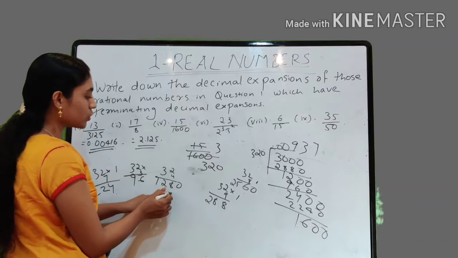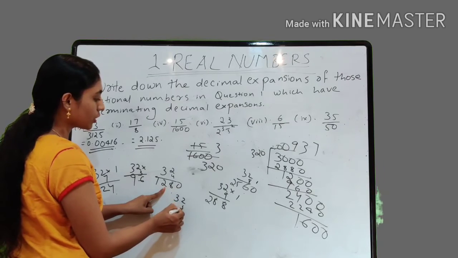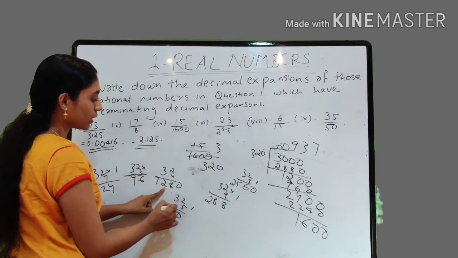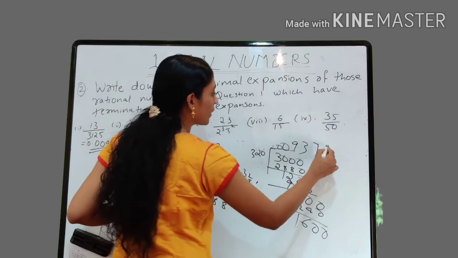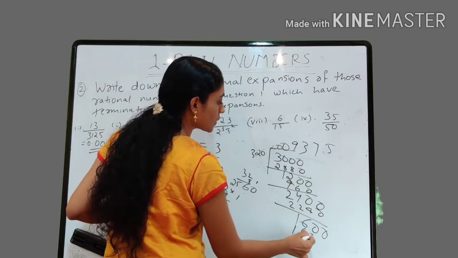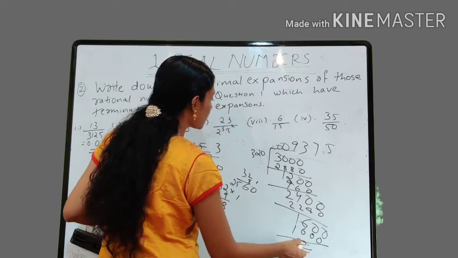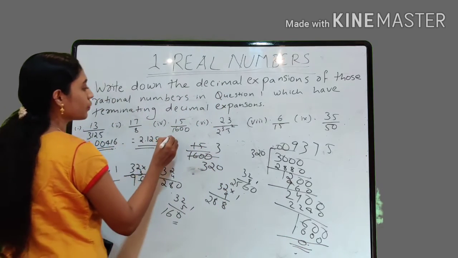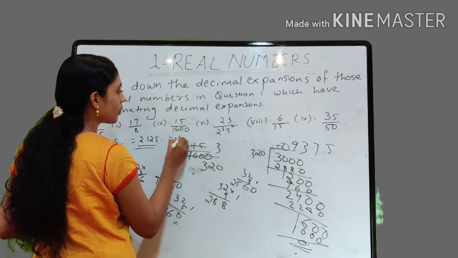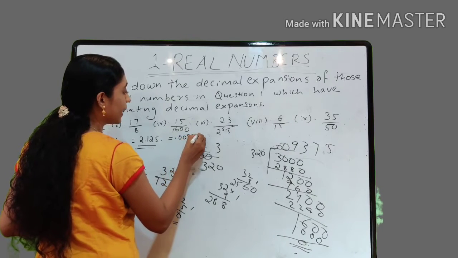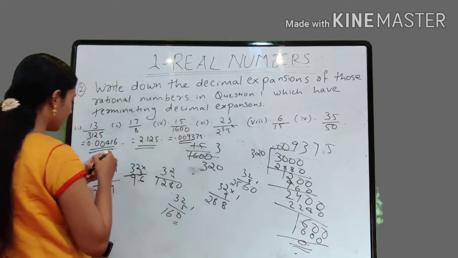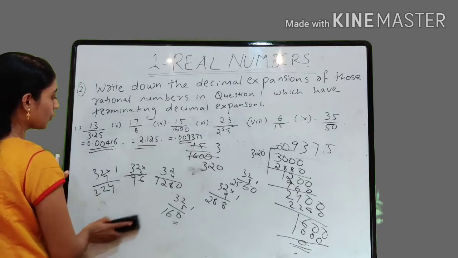1600. 32 into 4, it is 128. What about 32 into 5? Yes. 32 into 5, it is 160, 320 into 5, it is 1600. The remainder becomes 0. So what is the decimal expansion of 15 by 1600? It is 0.009375.